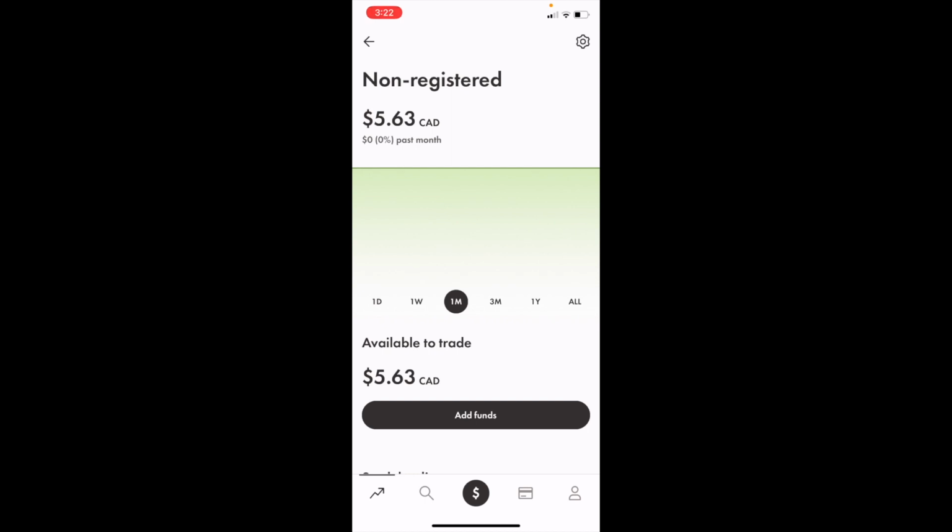So in this Wealthsimple tutorial video, I'm going to be showing you guys how to buy Mullen Automotive put options here in Canada, ticker symbol MULN, using the Wealthsimple mobile application.